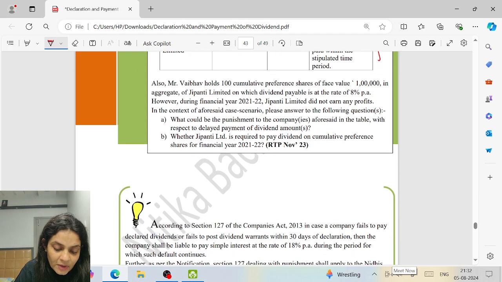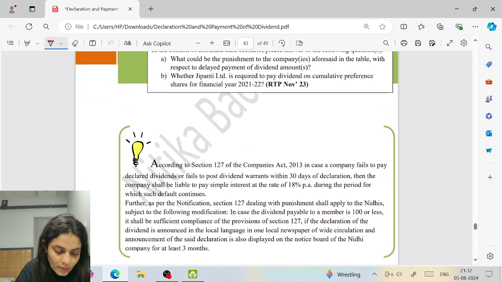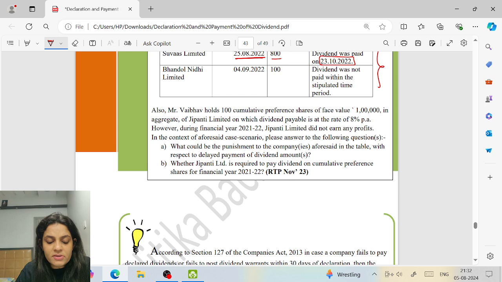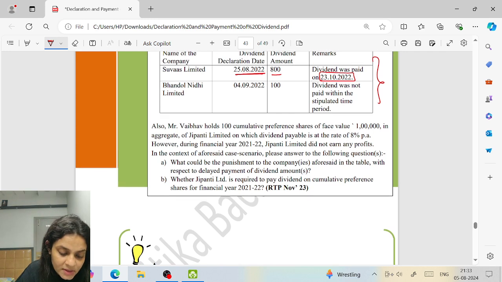What could be the punishment of the company with respect to this? We already know what it is required to pay. It is required to pay 2 years plus 1,000 plus interest, the company will pay interest at the rate of 18%. He holds 100 cumulative preference shares of face value, in aggregate on dividend payable.